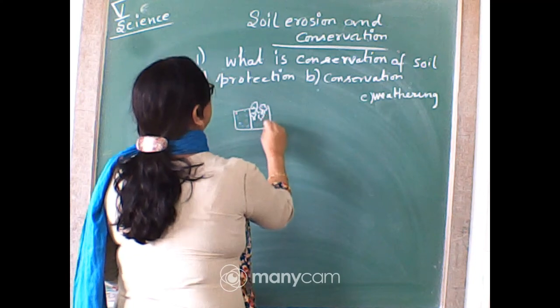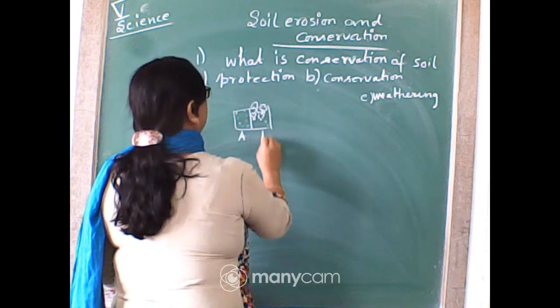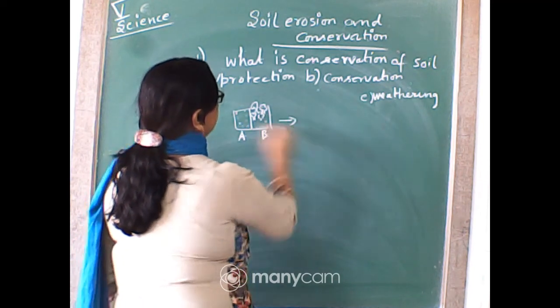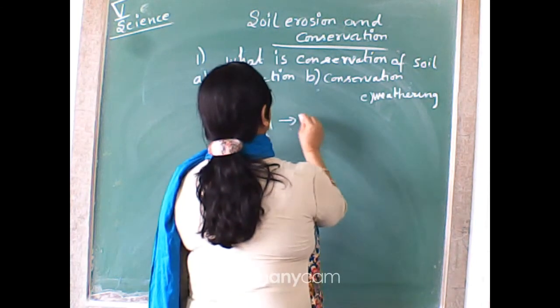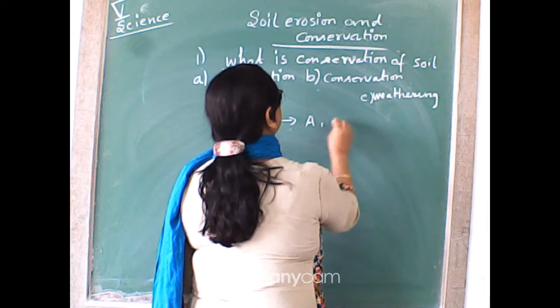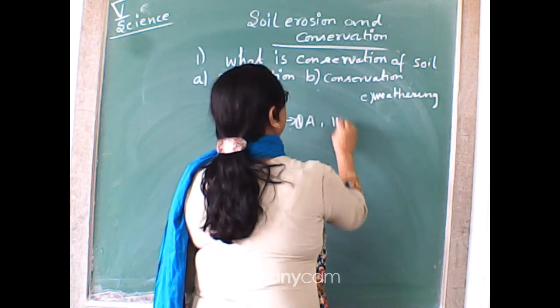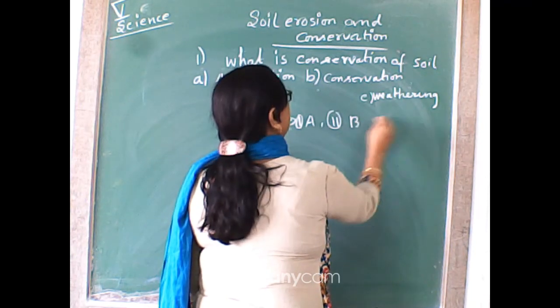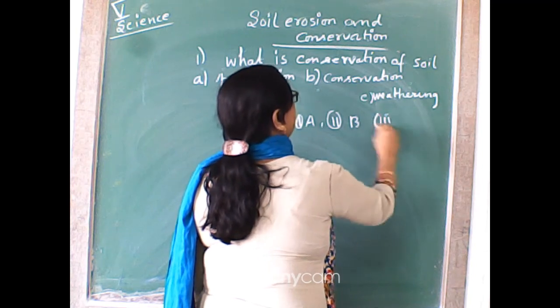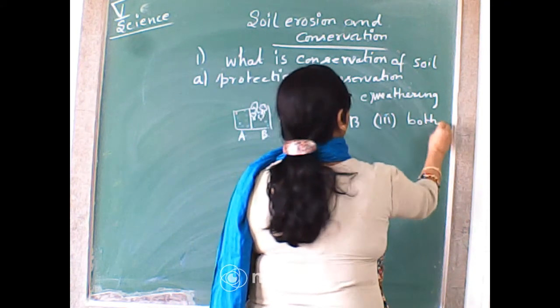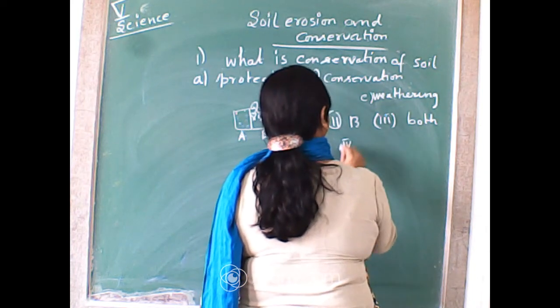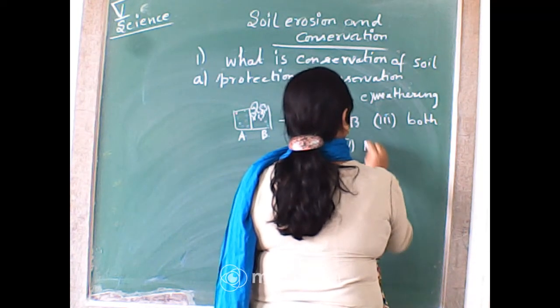This is the A part, this is the B part. In which part of the tray will erosion happen? Number 1 is A, number 2 is B, number 3 is both, and number 4 is none of these.